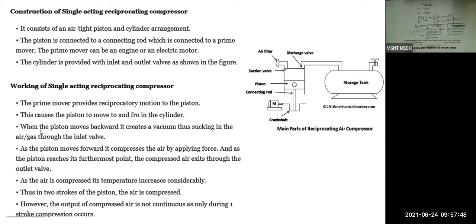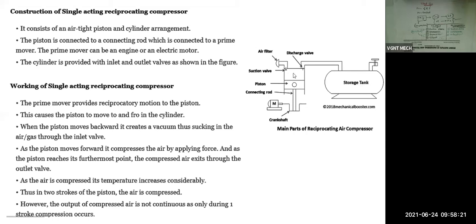Right? Third point, when the piston moves backward, means downward, it creates a vacuum, thus sucking in the air or gas through the inlet valve. When this piston moves downward, vacuum is generated inside the cylinder. Vacuum pressure is less than atmospheric pressure. So outside, the atmospheric pressure will be more, and inside the cylinder, pressure will be less due to the creation of vacuum.